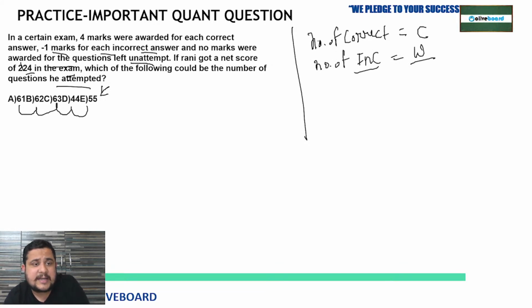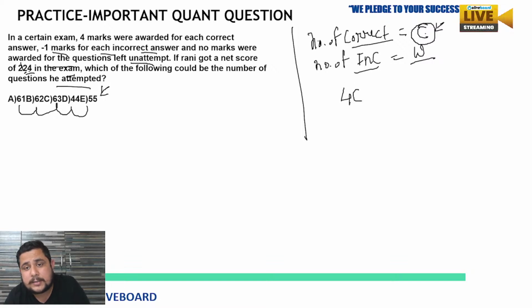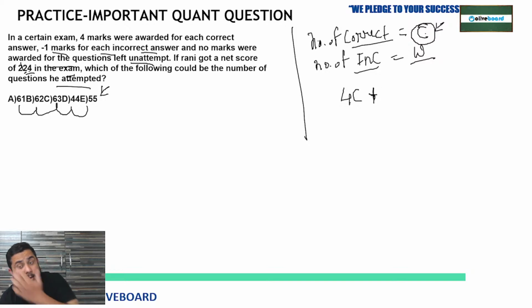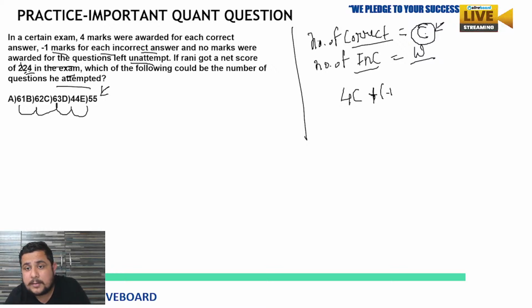Now he is getting 224. As we know, on each of the C questions he attempted correctly, he is getting 4 marks. So 4C plus minus 1 multiplied by W is equal to 224.